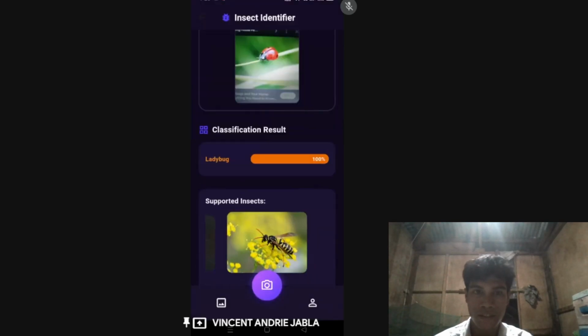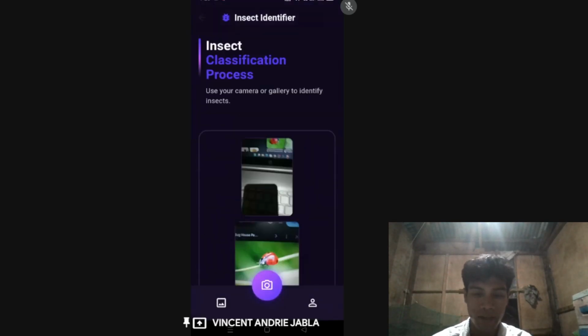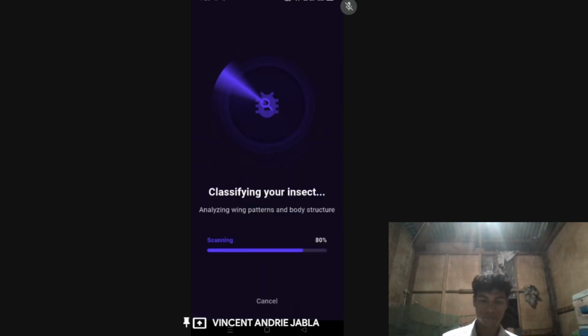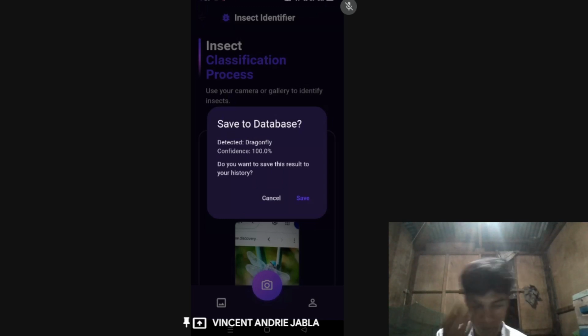Let's try dragonfly and see if it is working in our camera. So it detected dragonfly, confidence 100%. Let's save it again to our database.